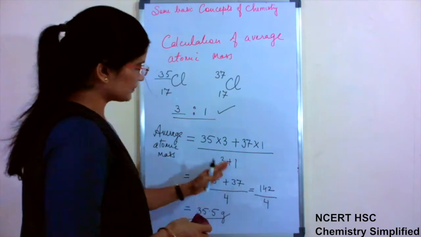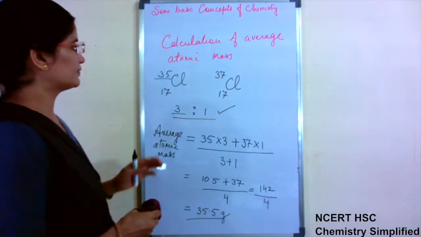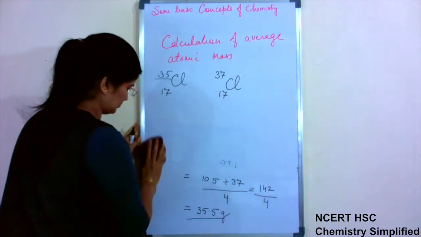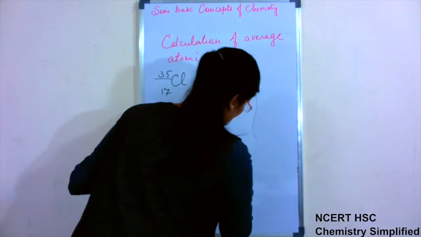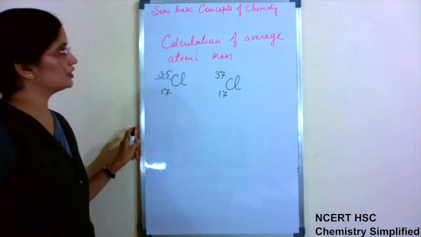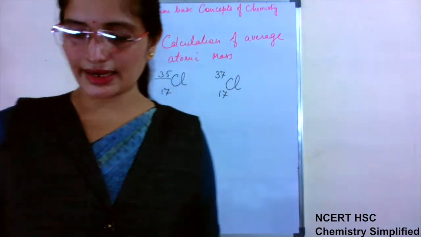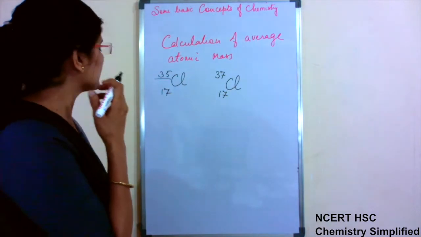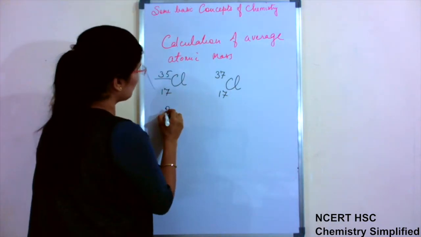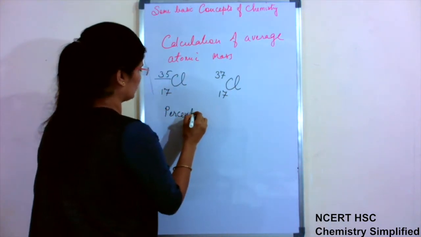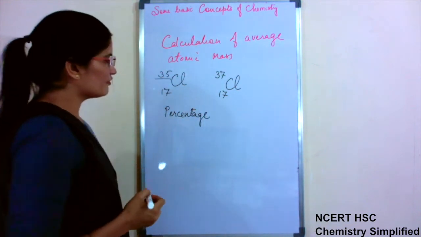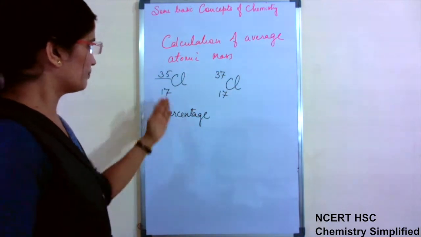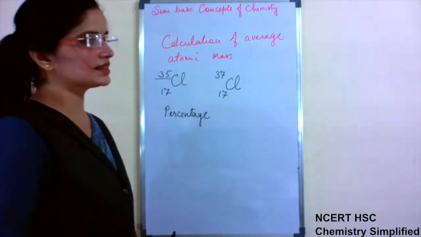Okay, so this is one method when ratios are given. Now the same, because a question for calculation of average atomic mass can come by giving ratios, it can also come by giving percentage. Now if percentage is given, same chlorine is here, atomic mass 35, atomic mass 37.